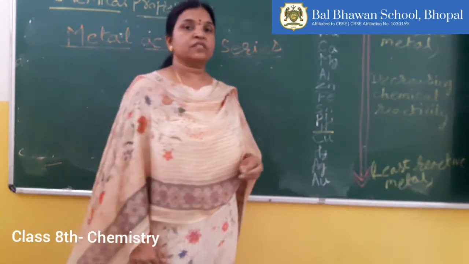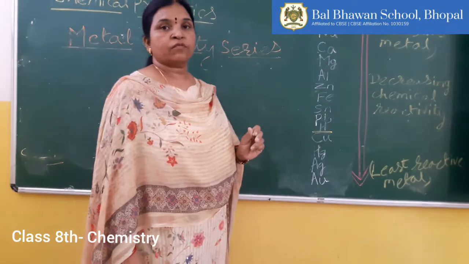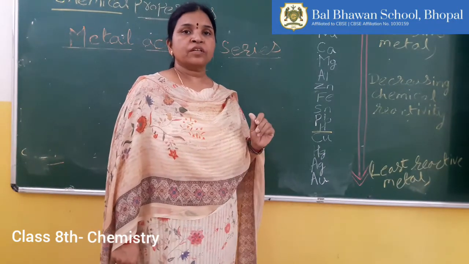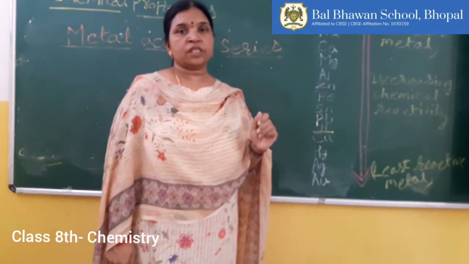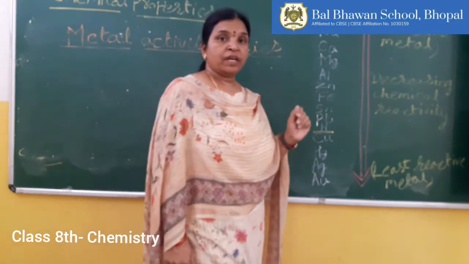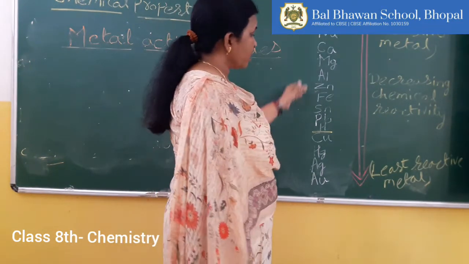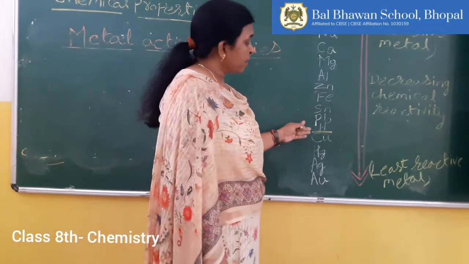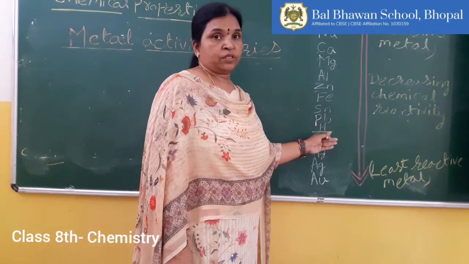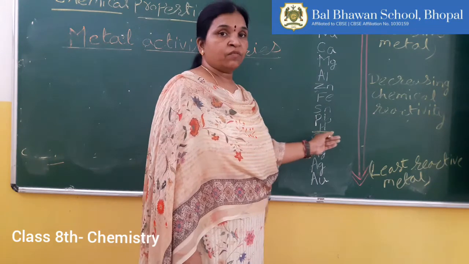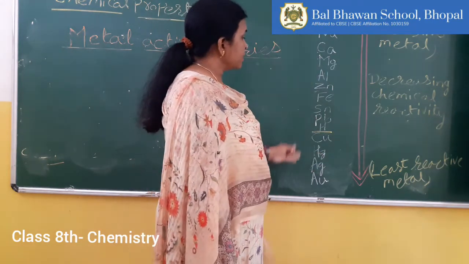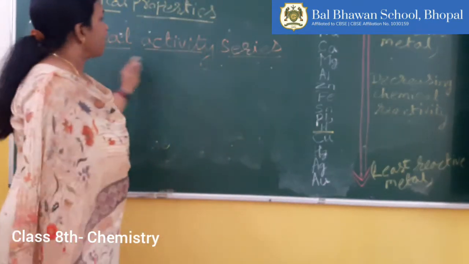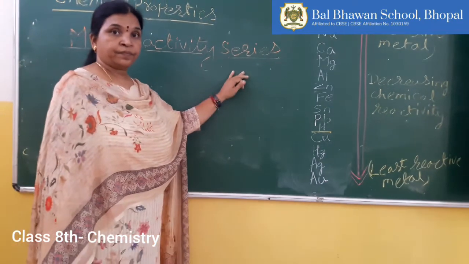Students, just now we have seen the reaction of metals with water. Based on the reaction of metals with oxygen and water, the metals are arranged in a specific manner and their reactivity is compared with hydrogen. This series is called the metal activity series.